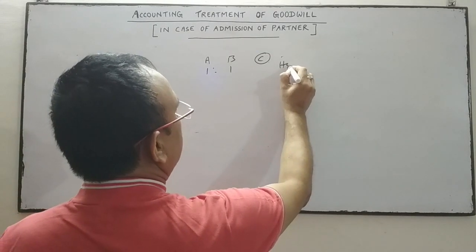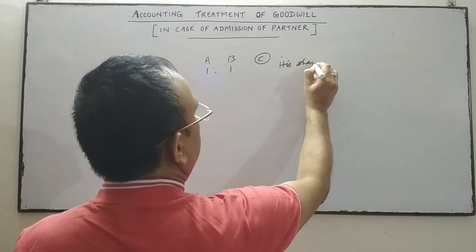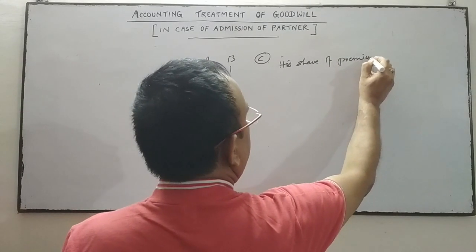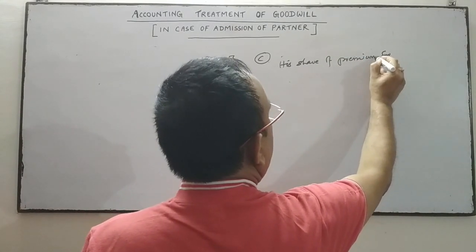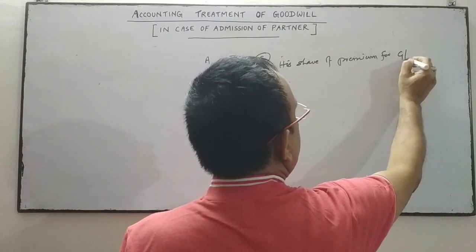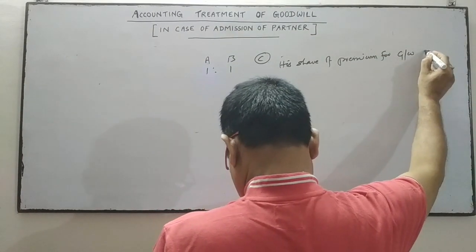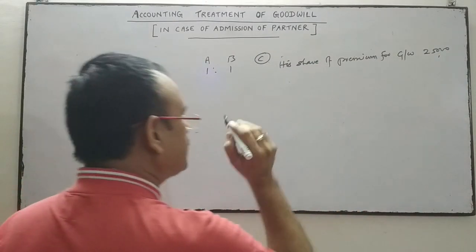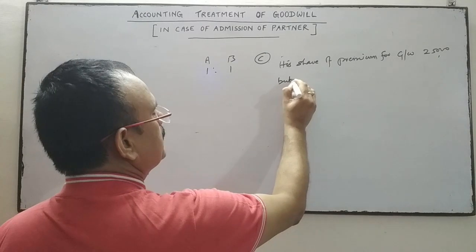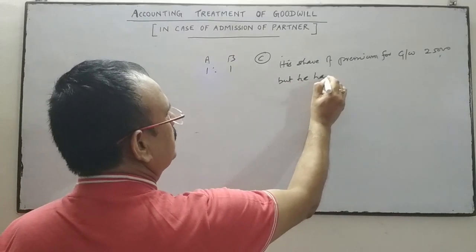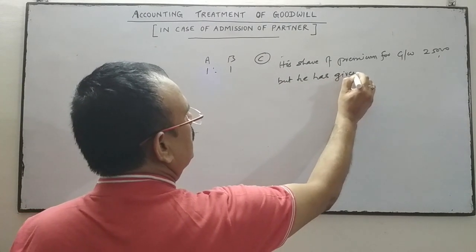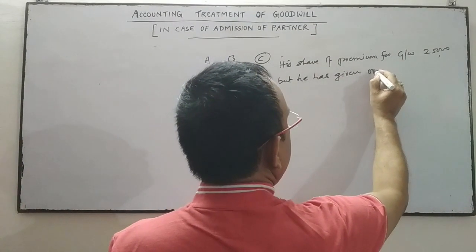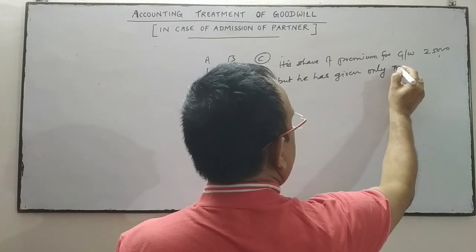His share of premium for goodwill is 25,000, but he has given only rupees 10,000.